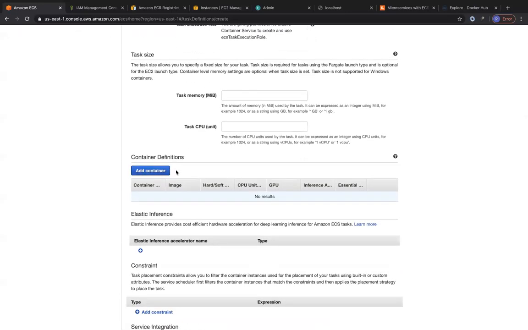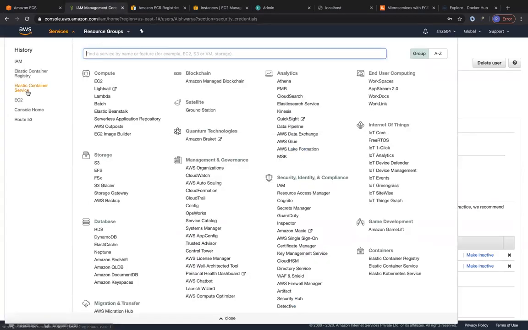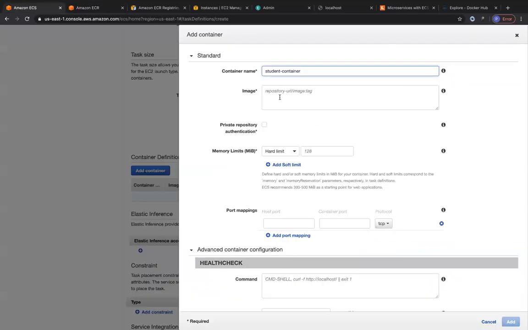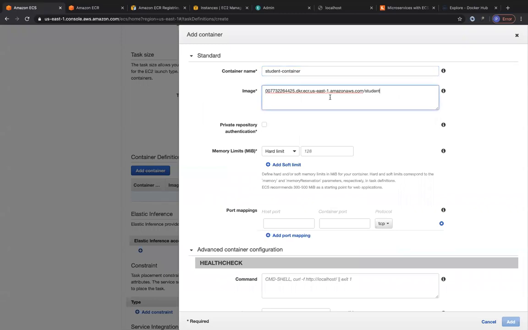So over here, you're going to add a container definition. You're going to give the container a name. The container image is going to come from ECR. So let's go to ECR. This container image can also come from Docker Hub, so it automatically downloads from Docker Hub also. So I'm going to choose the student image over here, this URI, and I'm going to paste it over here. And I'm going to specify latest to take in only the latest tag. The way you specify a Docker tag is by separating the image URI with the colon.